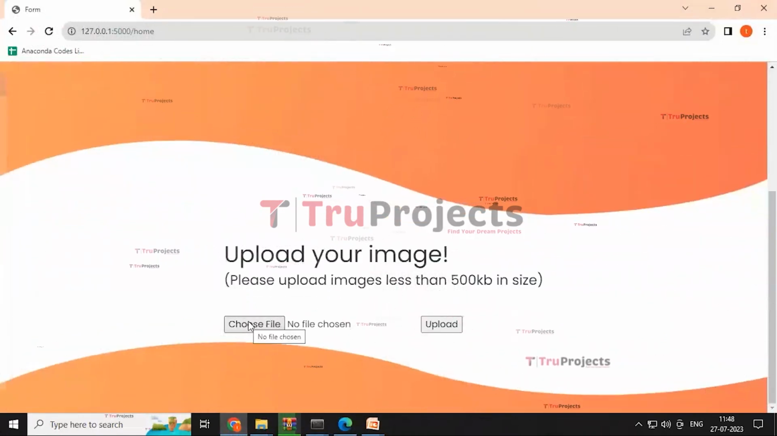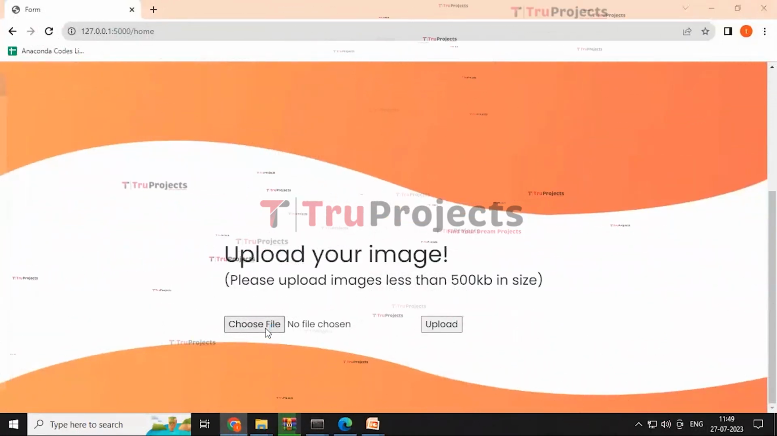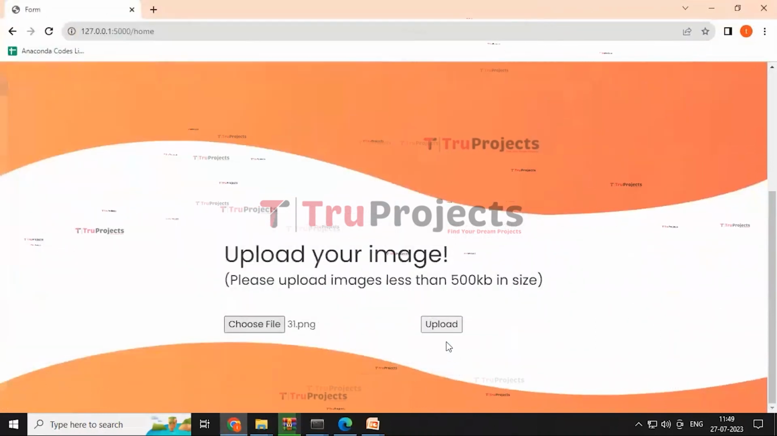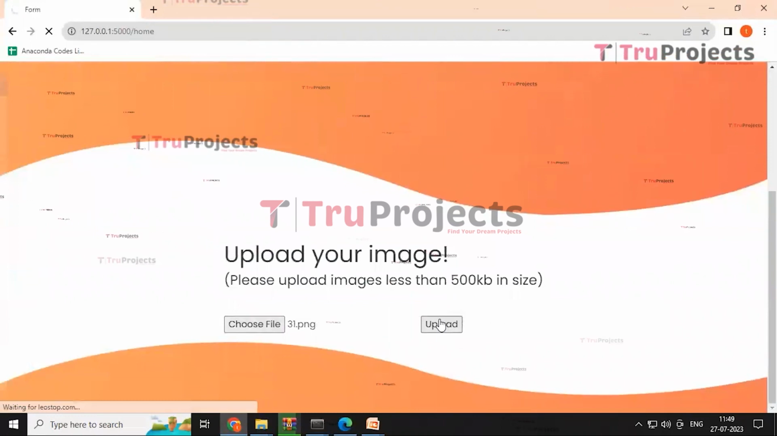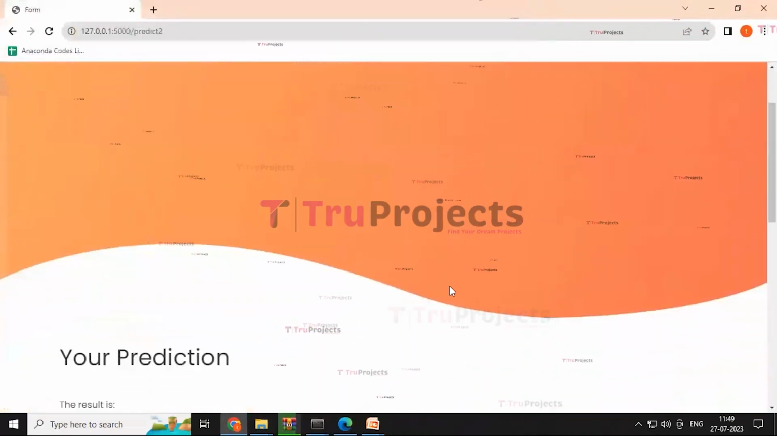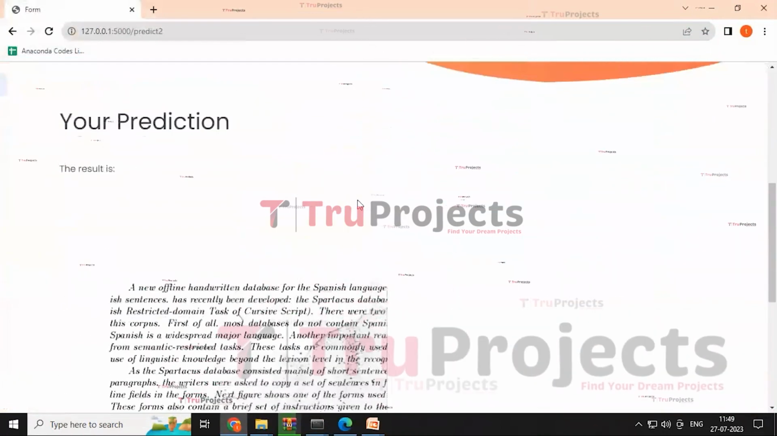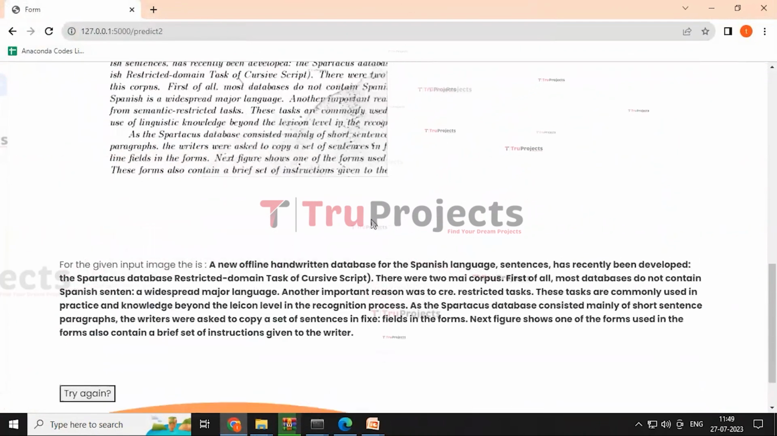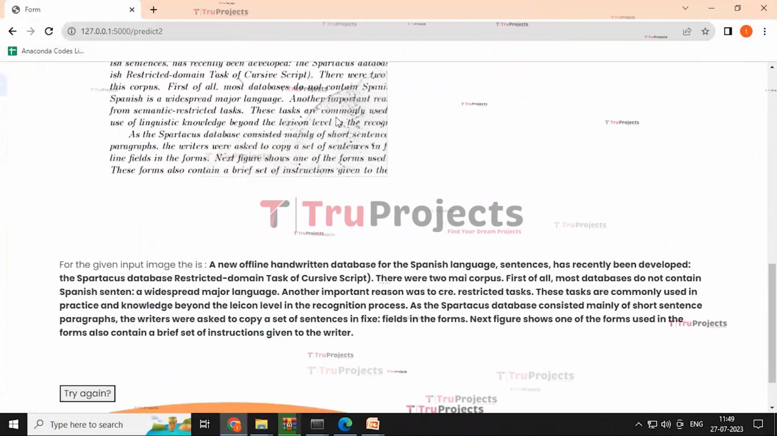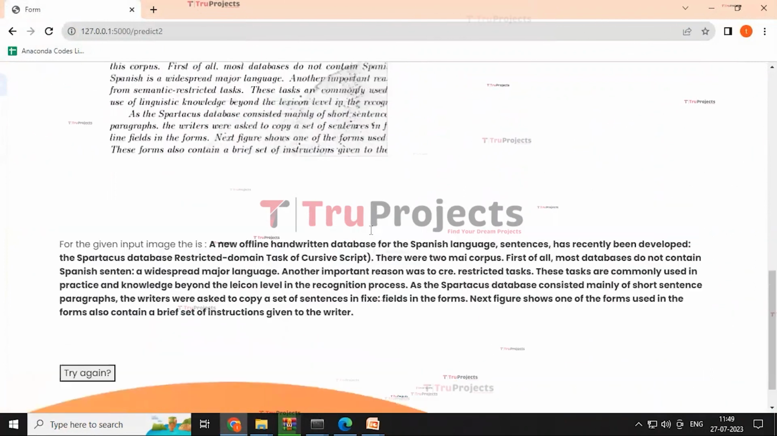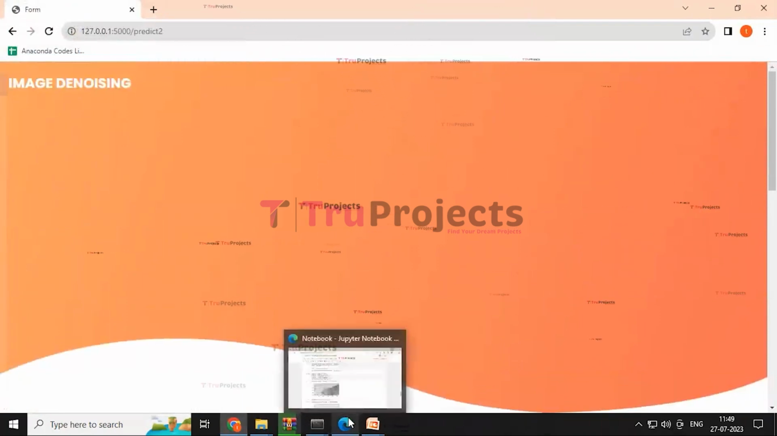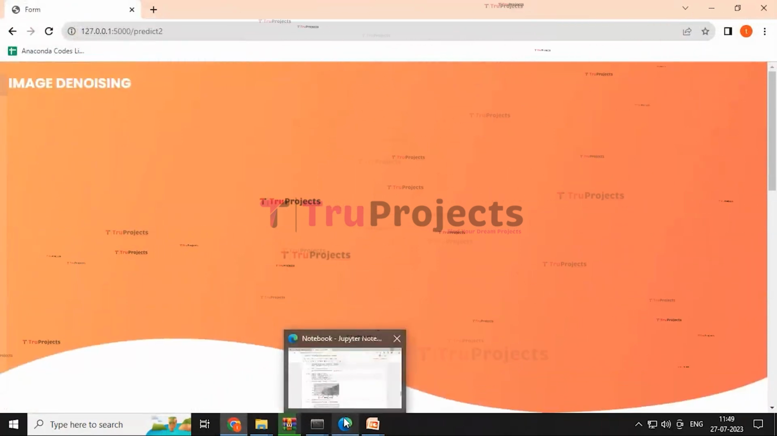we are redirected back to the index file, and here we can choose the file, click on choose file and click on any image and click on open button and then click on upload button. We'll be redirected to the result page, and here the image we uploaded and here the denoising of the data that is present in that image. And this way we can denoise the image by using the deep learning autoencoder model.